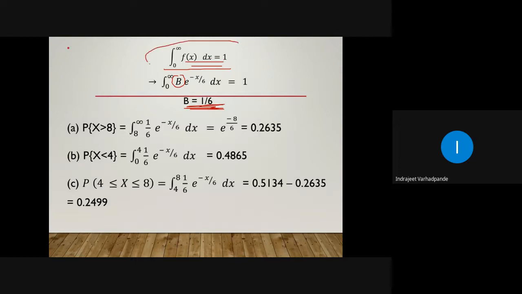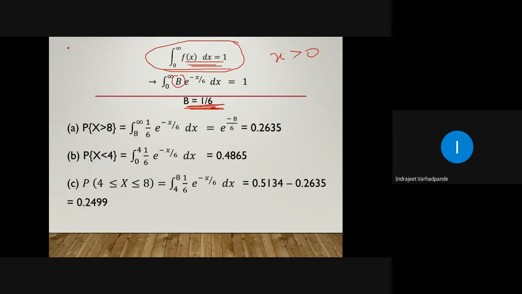By the rule of probability, the integration from minus infinity to infinity of f of x dx is 1. But here for our exponential distribution, it exists strictly for x greater than 0. So I take the integral 0 to infinity of f of x dx is equal to 1.